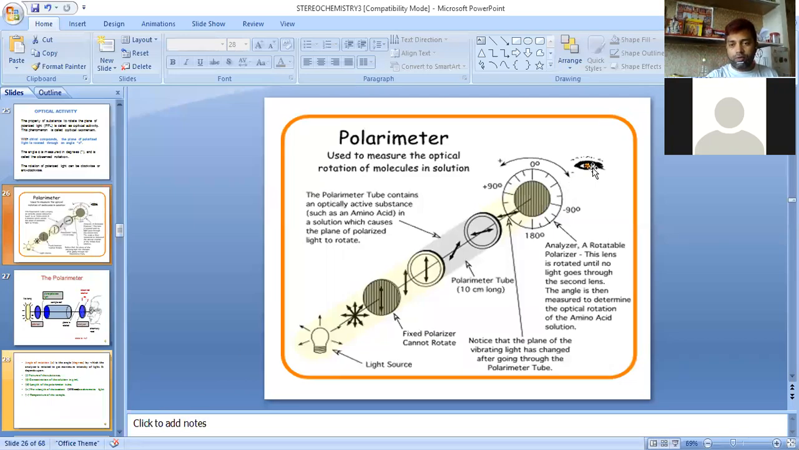This is the observer, and this is the analyzer, and this is the detector. Who is making noise?